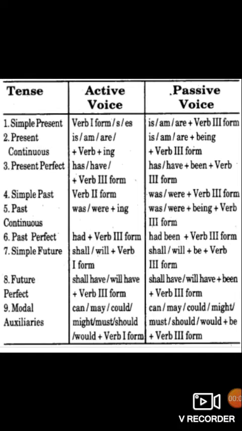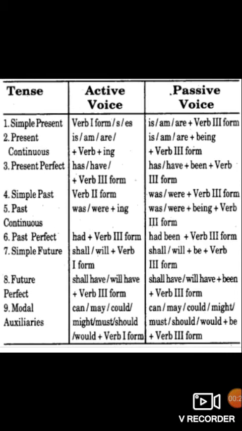Now look at this table, how that active form of the verb changed into passive form. If you know how to change that verb form, it will be very easy. Simple present. In simple present, the verb form plus s or es. That means, for example, if the word write, writes, both are active form.